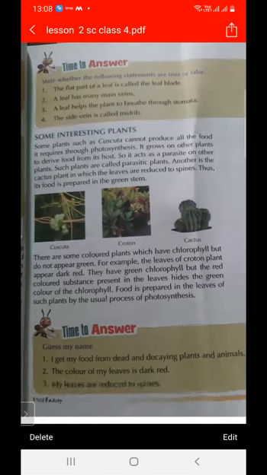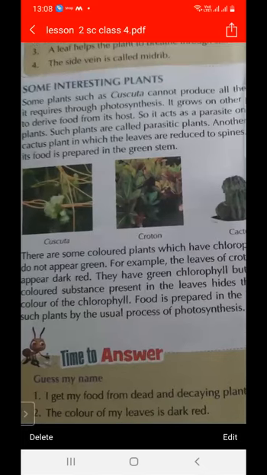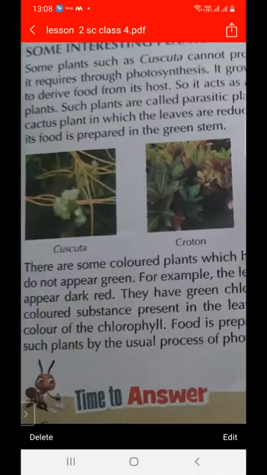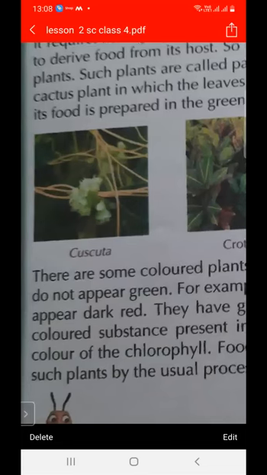Another is the cactus plant, in which leaves are reduced to spines. Cuscuta has one special characteristic: it cannot make its own food by itself by photosynthesis. It takes the help of other plants.